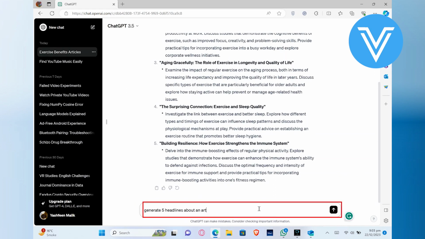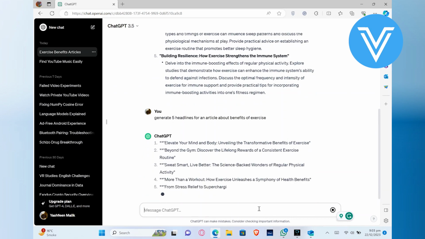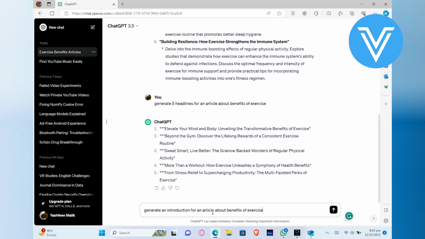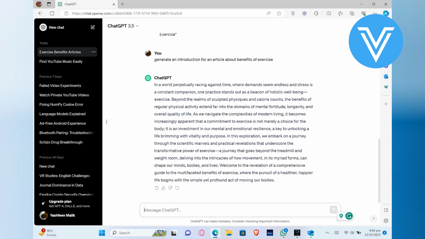Let us type: generate 5 headlines for an article about benefits of exercise. It will generate 5 headlines within seconds. Now let us try: generate an introduction for an article about benefits of exercise. It will generate a brief introduction about the topic.